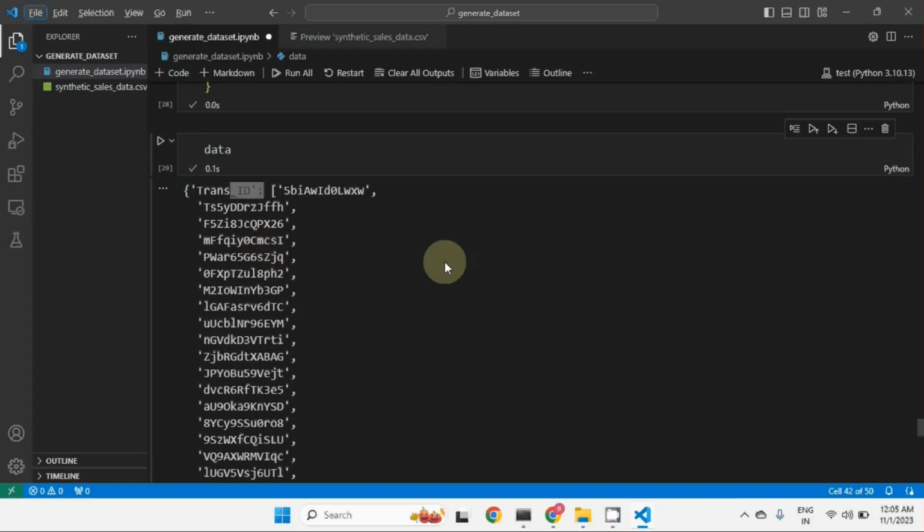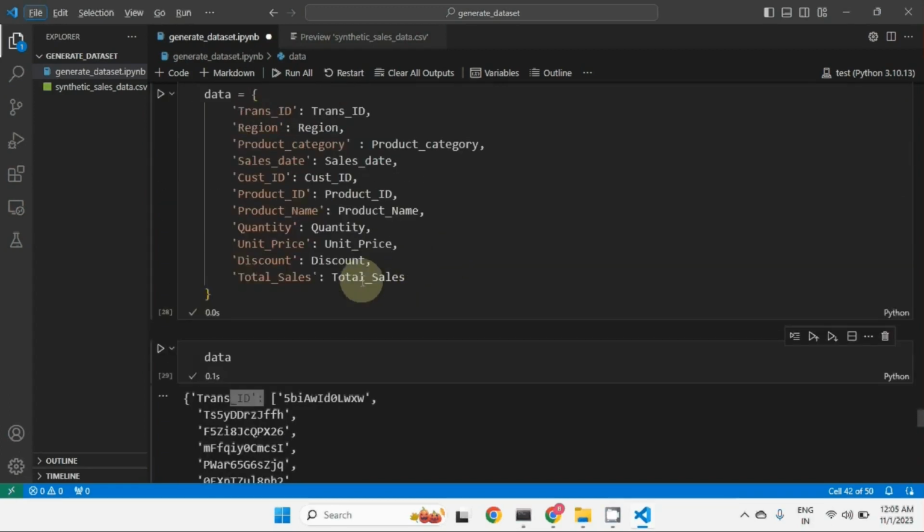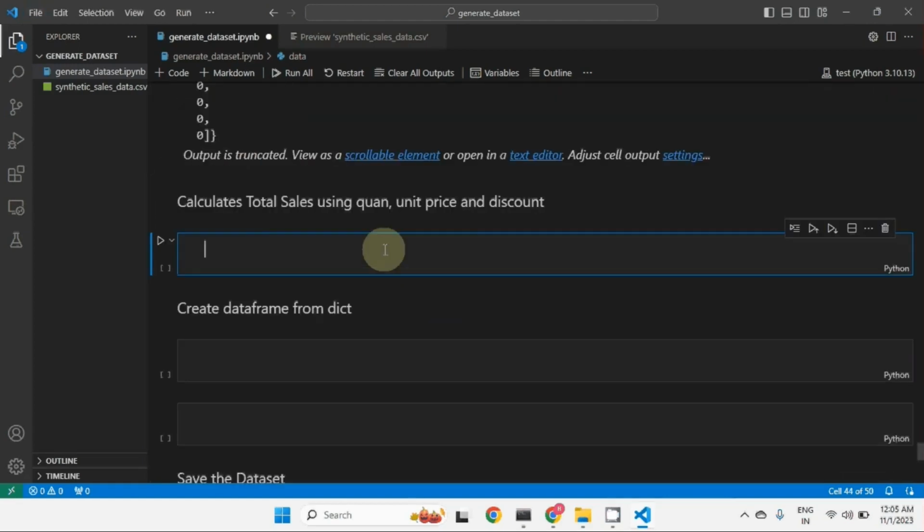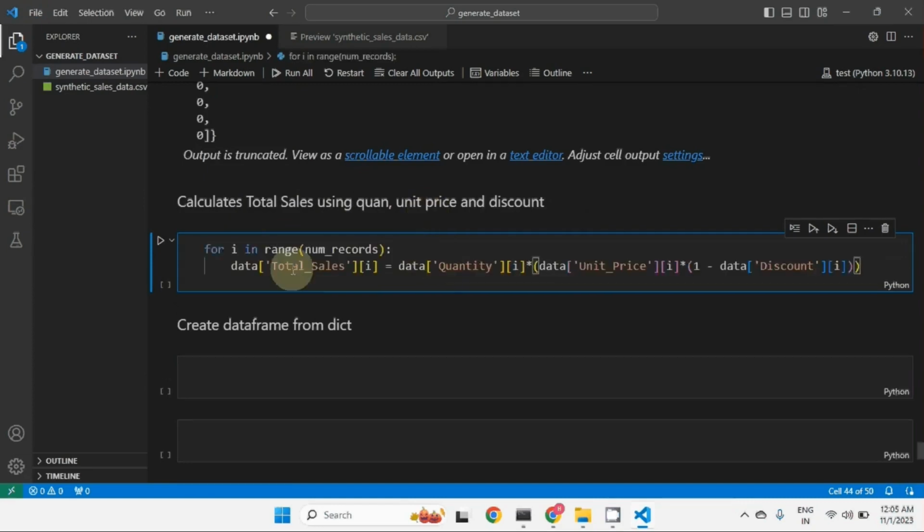One last change we have to make is that we haven't calculated the total sales. We have 1000 records now, so we will calculate total sales based on quantity, unit price, and discount. We will use one loop: for i in range of the number of records, which is 1000. We'll pick the quantity value for every record, where i is 0 for the 0th record. The quantity will be picked, the unit price will be picked, and they will be multiplied.